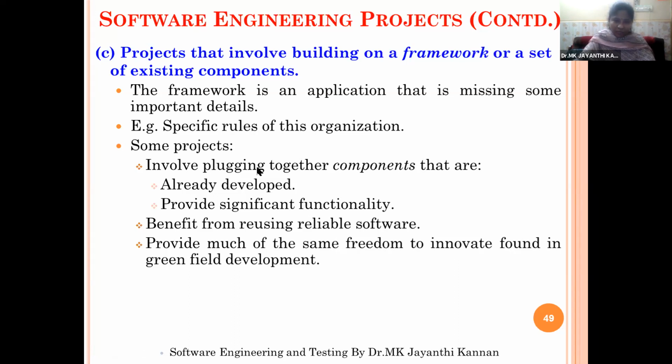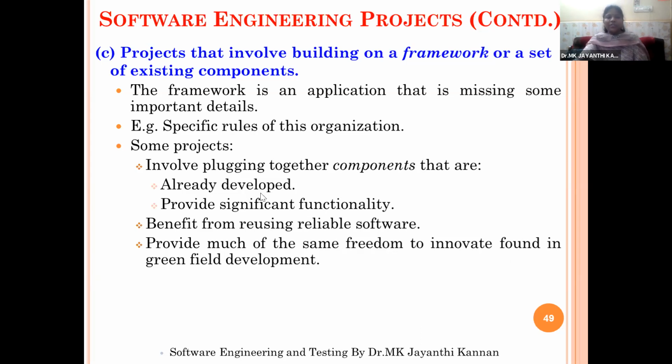Some projects involve plugging together components that are already developed. So in this kind of project, building on a framework, we can make use of existing components or modules for your project, which provide significant functionality. We can take the old project modules into your project and benefit from reusing reliable software, while keeping much of the same freedom found in greenfield development.